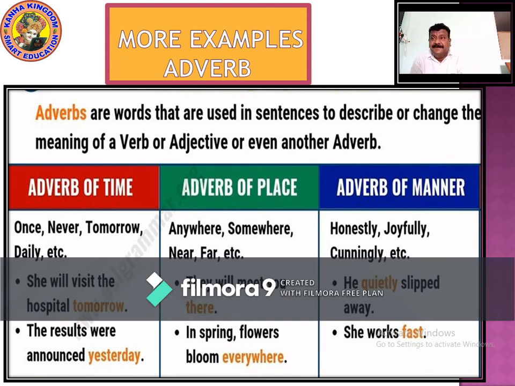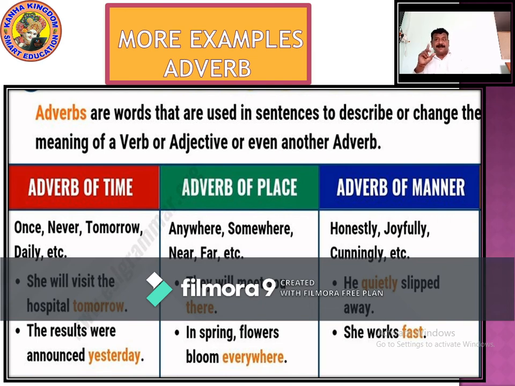Adverb of place: anywhere, somewhere, near, far, etc. They will meet you there. In spring, flowers bloom everywhere. Adverb of manner: honestly, joyfully, cunningly, etc. He quietly slipped away. She works fast. So now we have seen the examples of adverb of time, adverb of place, adverb of manner.